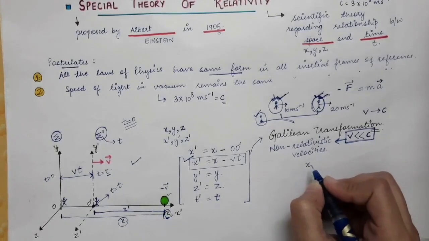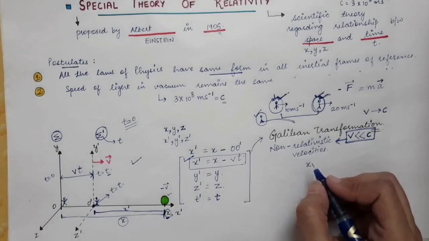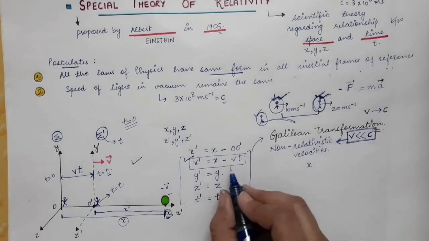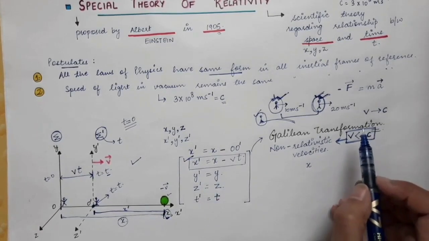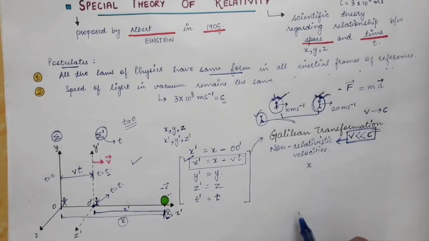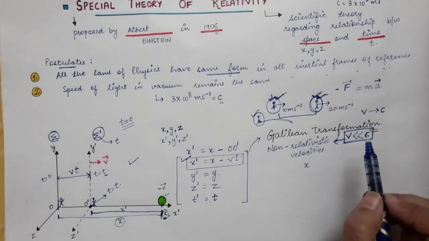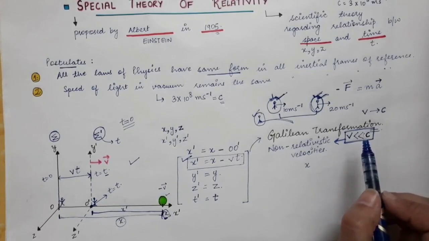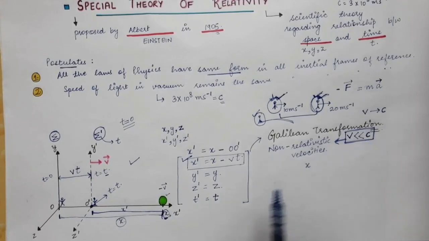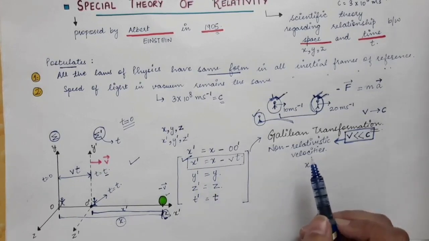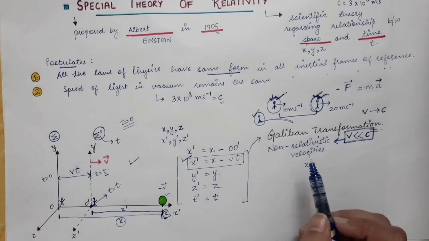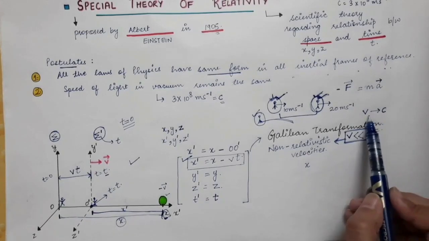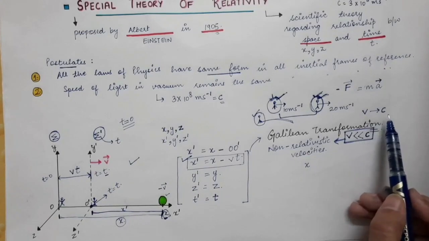So I am just writing directly the transformation of the coordinates in the relativistic region. The derivation of these equations you will do in mechanics, but here I am just writing the four equations, showing how the x, y and z and time coordinates are related with each other when the velocities approach the speed of light.